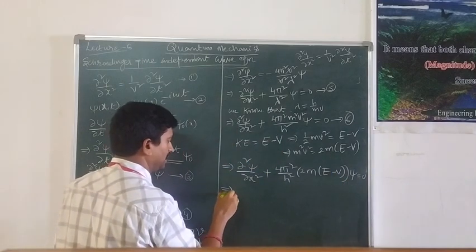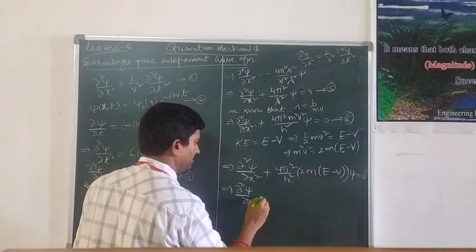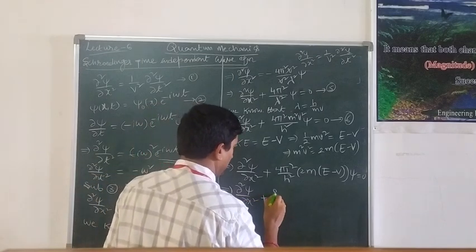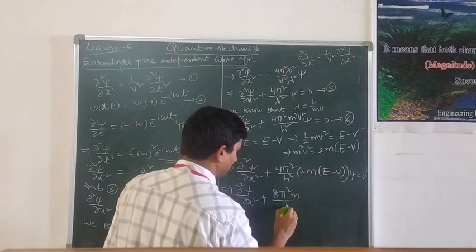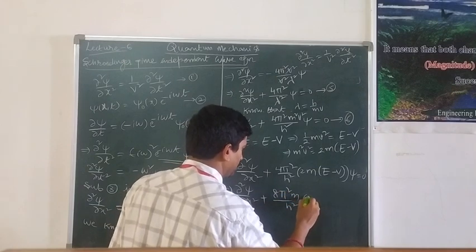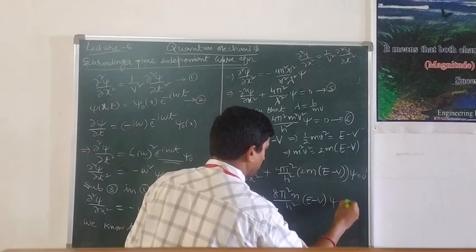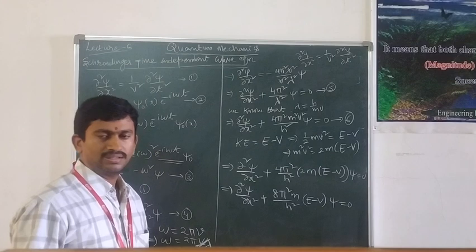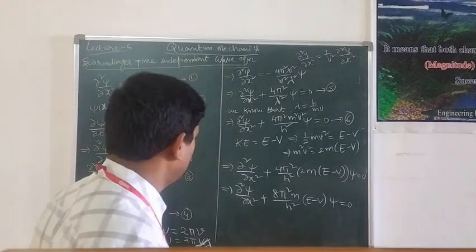This can also be written as dou square psi by dou x square plus 8 pi square m by h square into E minus V into psi is equal to 0. This is what we call the Schrodinger wave equation in one dimension.